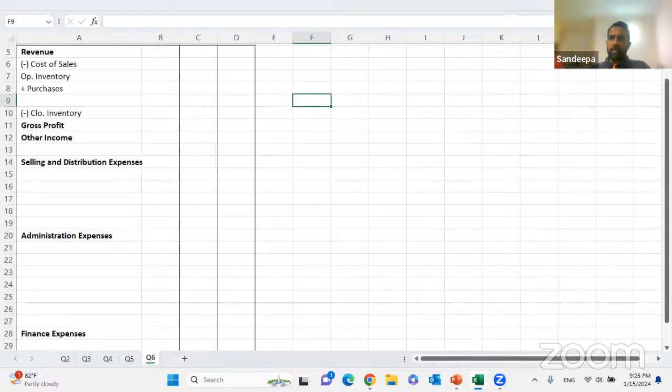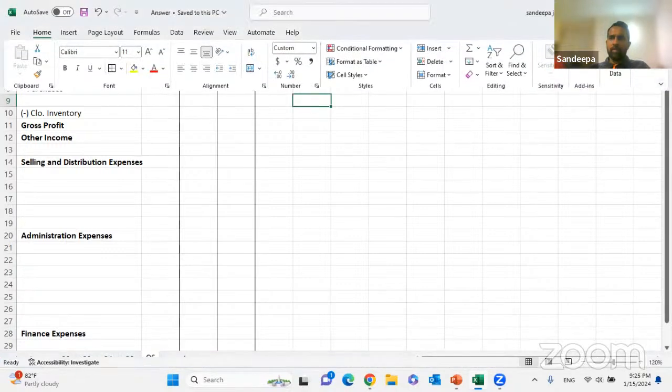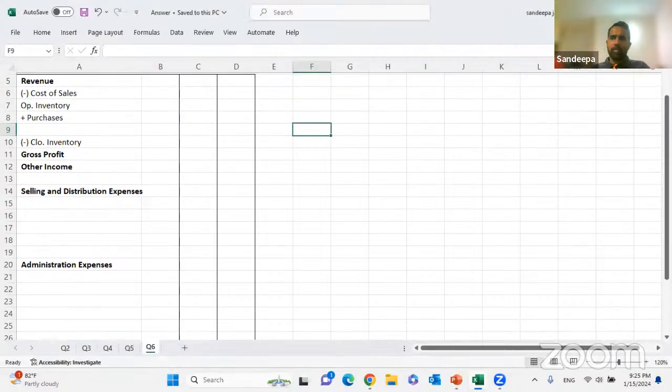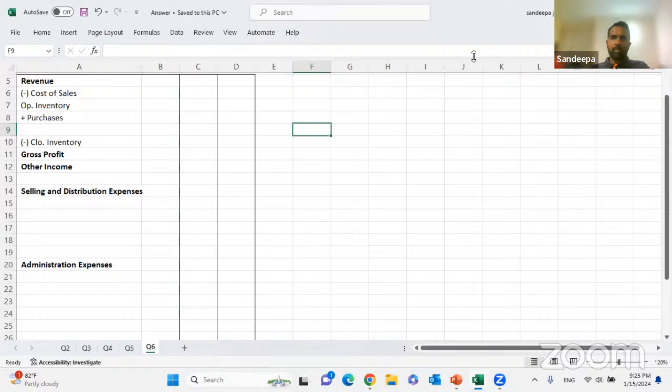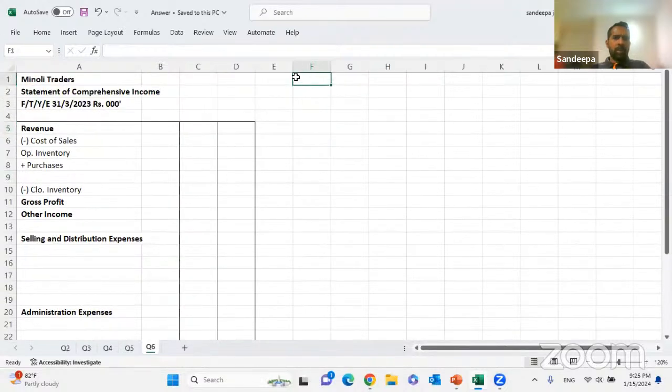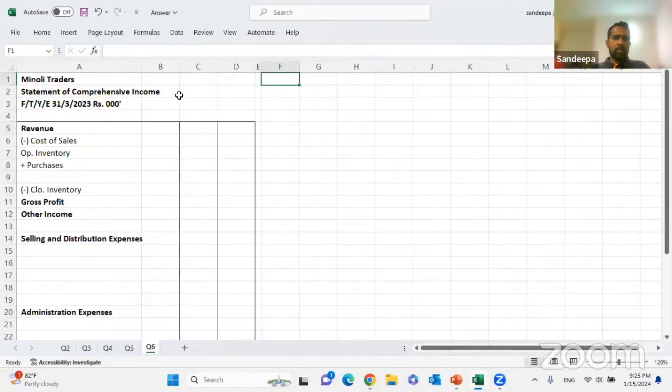Right. At the same time, shall I draft the financial position as well?